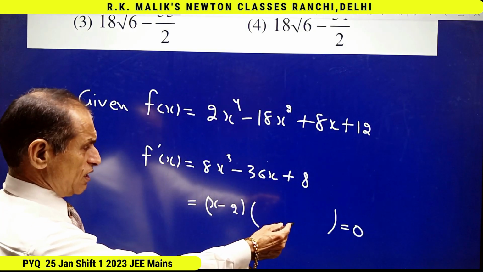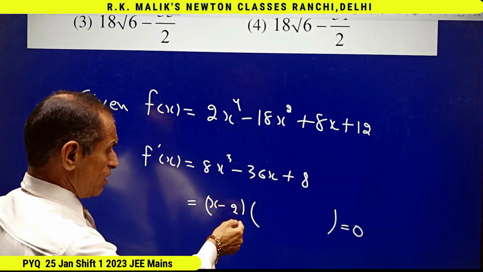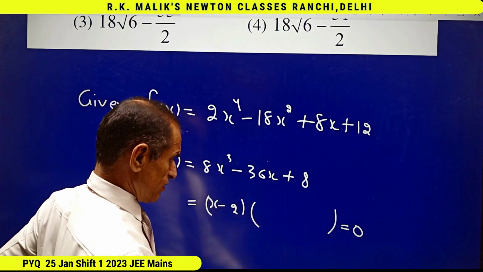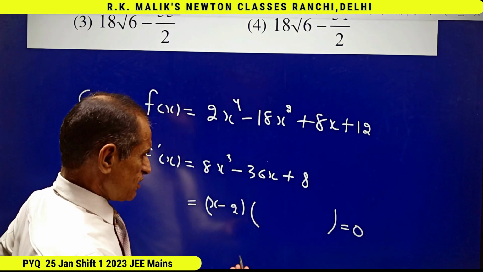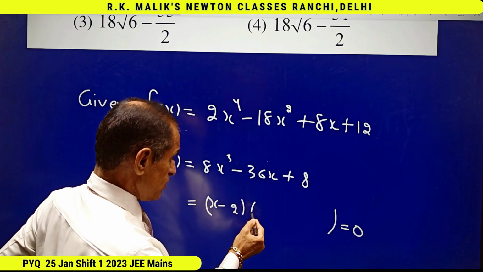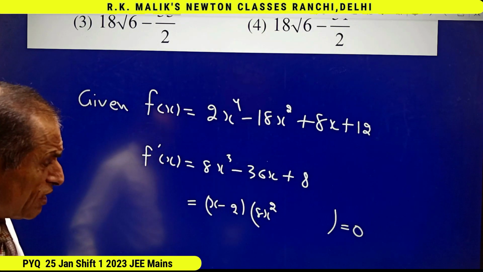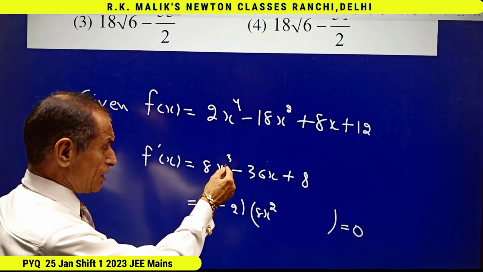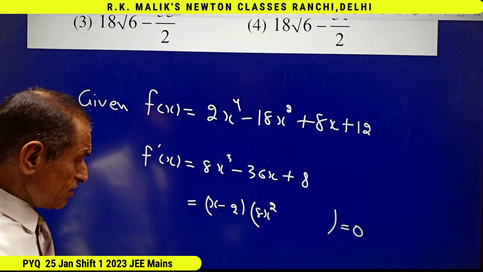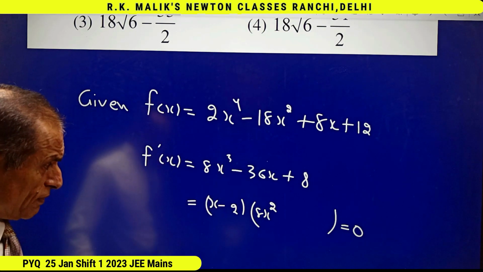And to find the remaining part, one way will be to divide this equation by x minus 2 and the quotient will be written here. Agreed, that is not wrong, but try to do it by using common sense. If it is x here, it is sure that we'll have to write 8x square, because 8x cube can come only if 8x square is written, and that multiplied by x will give you 8x cube.